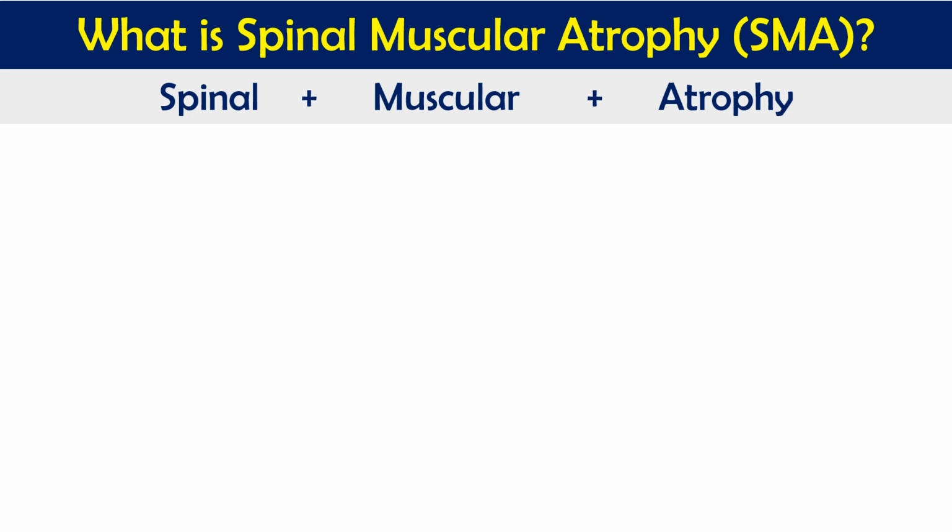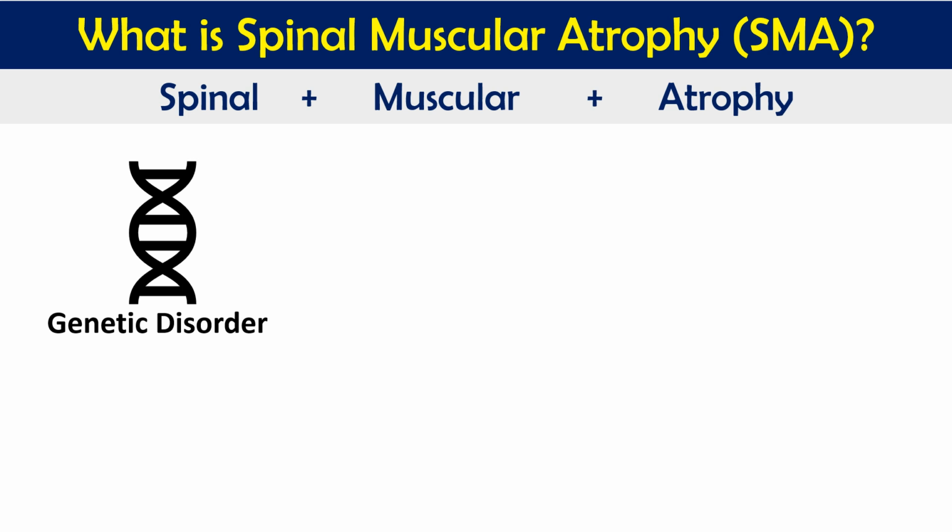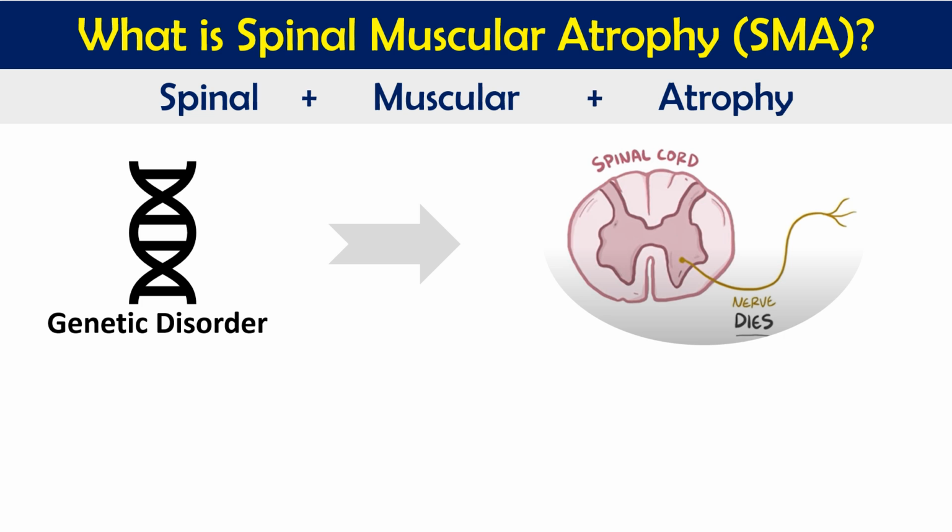So spinal muscular atrophy is a kind of genetic disorder which affects the spinal cord, and slowly the nerves die in this case.